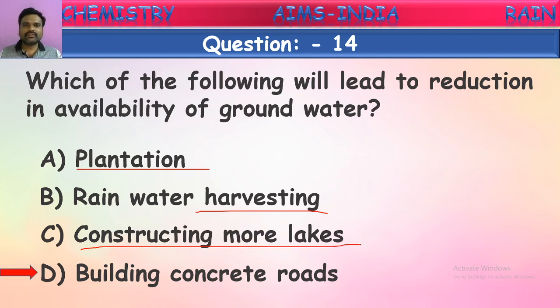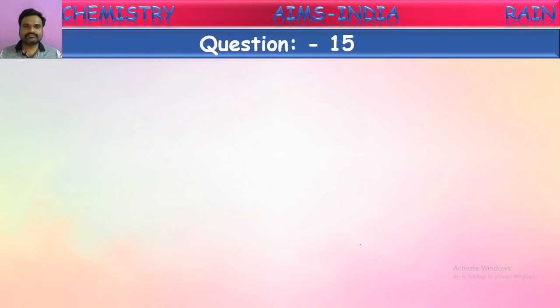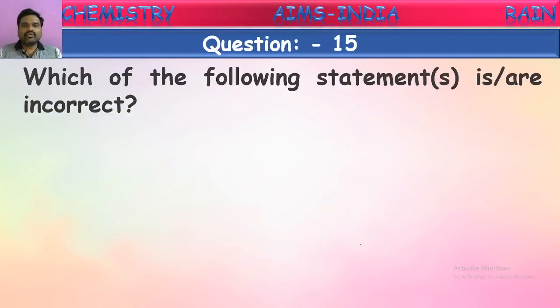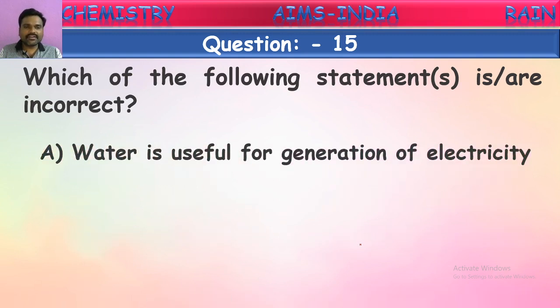Okay, children. Next question. Which of the following statements are incorrect? See, some statements they have given, we have to identify which are correct and which are incorrect. Water is useful for generation of electricity. Is it correct, children? Yes, it is correct because hydroelectricity is produced from water only.